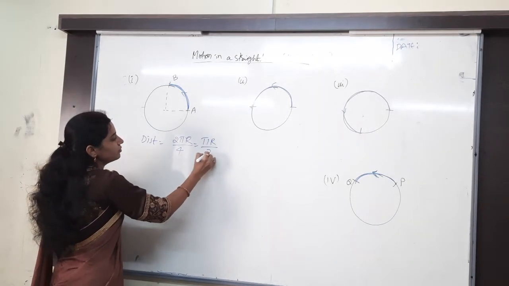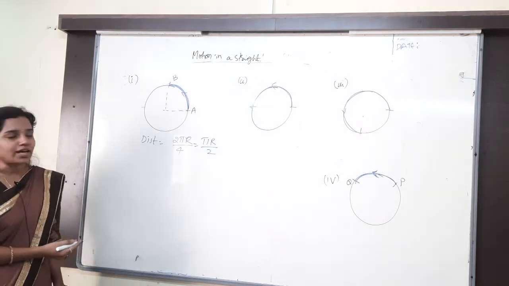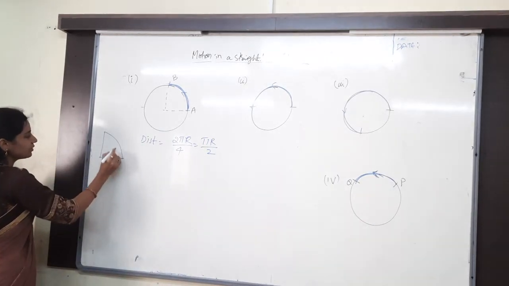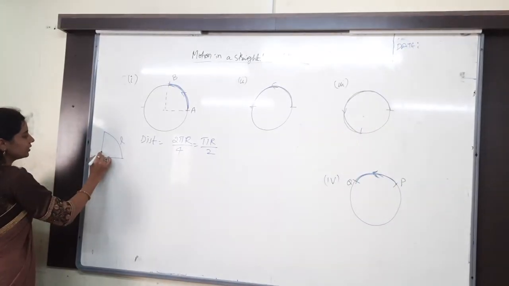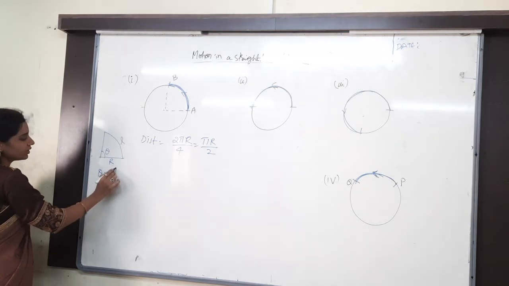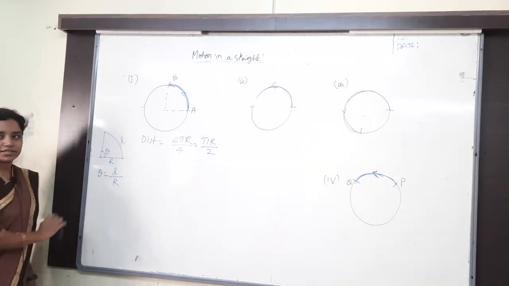Pi r by 2. Otherwise you can even consider the sector formula: what is the length of the sector? Take it as L, and here how much? Theta, and this is the radius. Theta is equal to what we get? Arc length by radius.